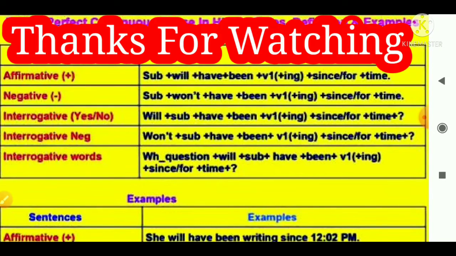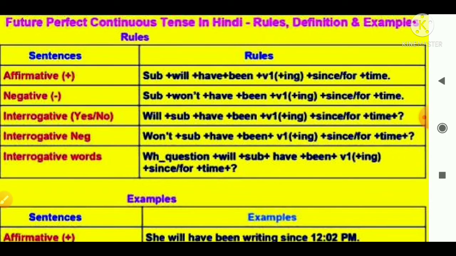Now it's time to understand the future perfect continuous tense. Students, what does the future perfect continuous tense generally talk about? The future perfect continuous tense, also sometimes called the future perfect progressive tense, is a verb tense that describes an action that will continue up until a point in the future. यानी एक ऐसा फंक्शन जो कि स्टार्ट हुआ फ्यूचर में and definitely until a point it will finish in the future too. फ्यूचर में शुरू होकर के फ्यूचर में ही फिनिश होने वाला, that will definitely be your future perfect continuous tense, my dear students.